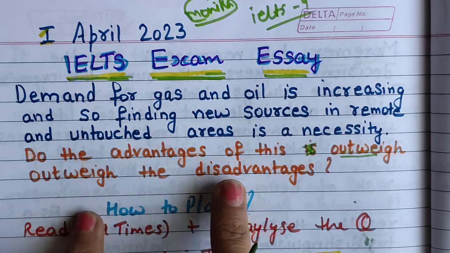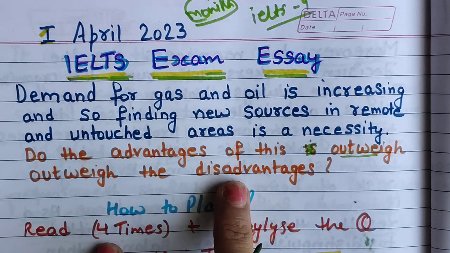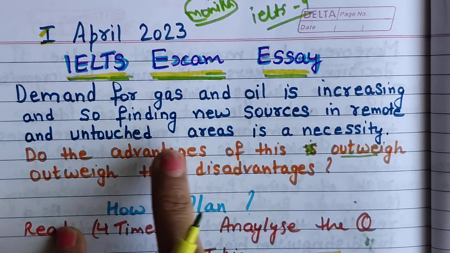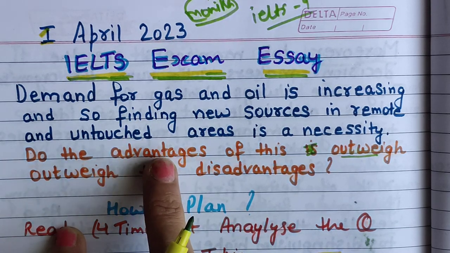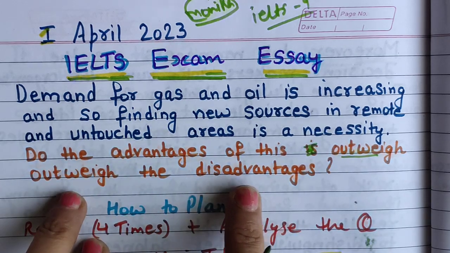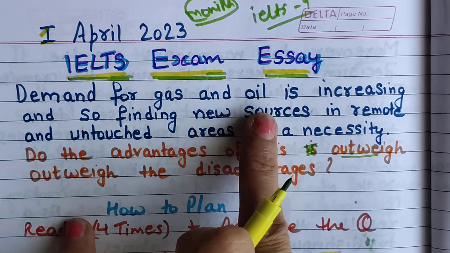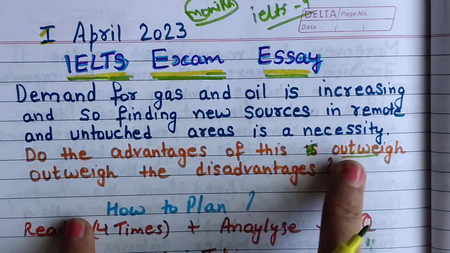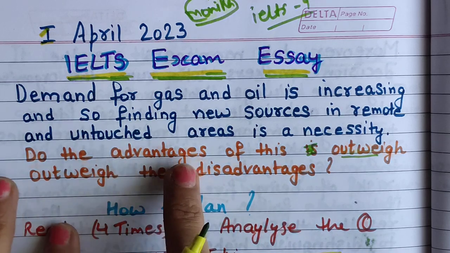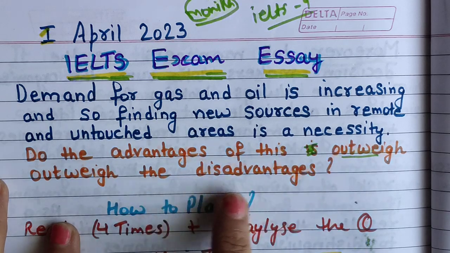3 advantages you can write and 2 disadvantages you can write. Okay. And if you say no, it has more disadvantages than advantages, then you will be writing 3 or 2 disadvantages, and here 1 or 2 advantages. Then the statement will be different. You will be saying the disadvantages of finding new sources outweigh the advantages. So you will be saying the opposite thing. But here I will agree with this statement that the advantages outweigh the disadvantages.